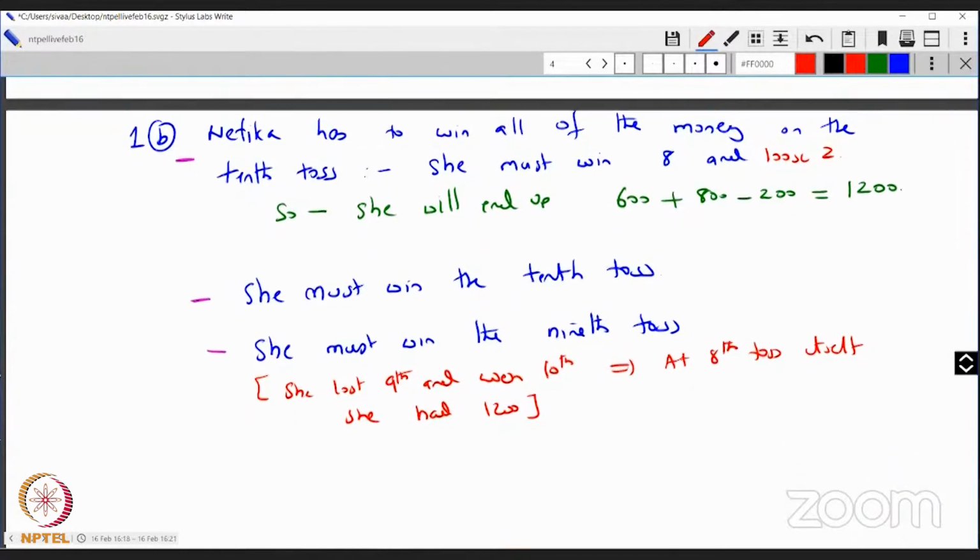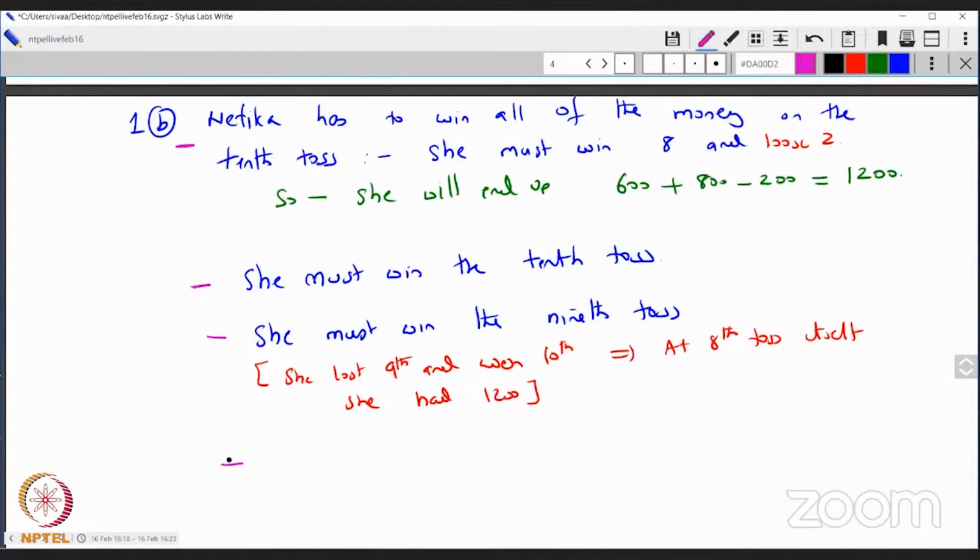The third one you have to make is the following. Once you know that she's won the 10th toss and the 9th toss, the last two are won by her, right? So then she must also win 6 of the first 8, because she's won the 9th and 10th. That's total 2 more, and she has to win 8 and lose 2.